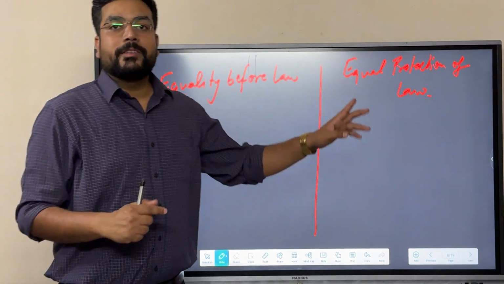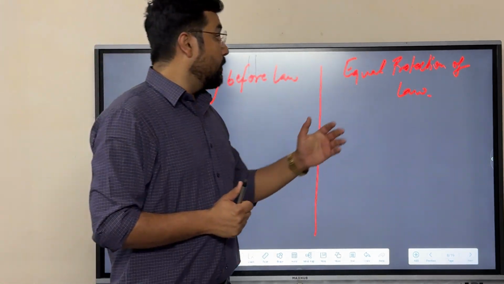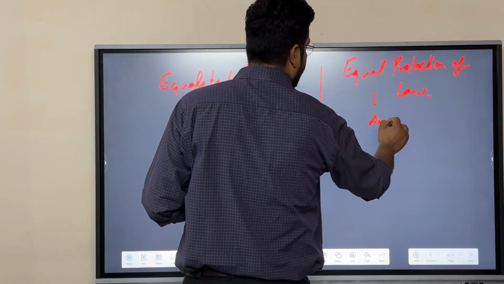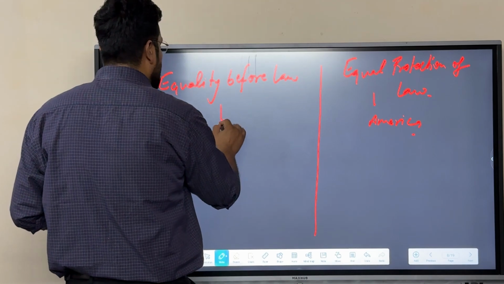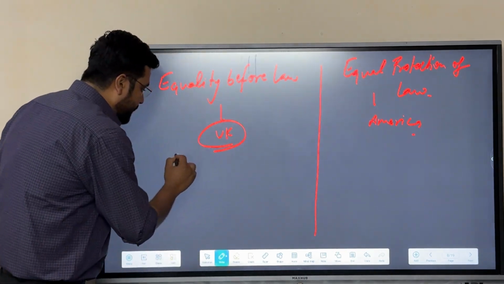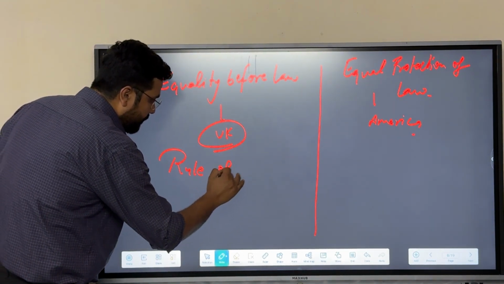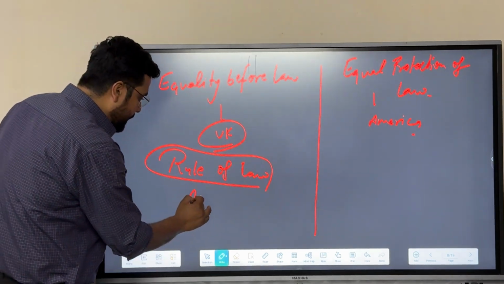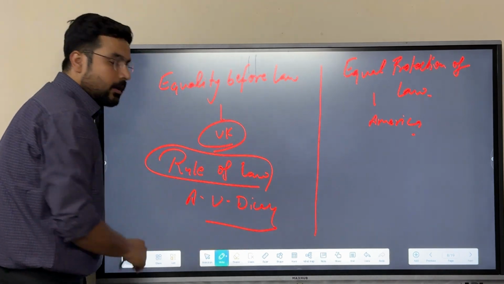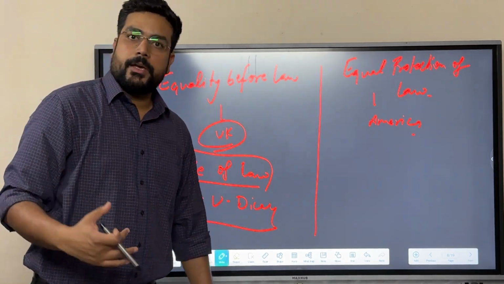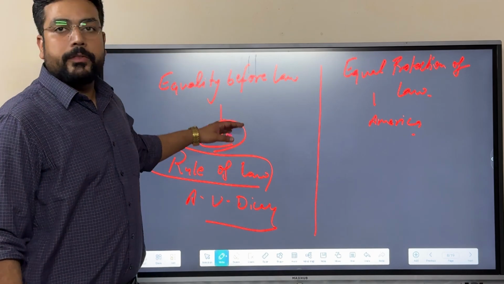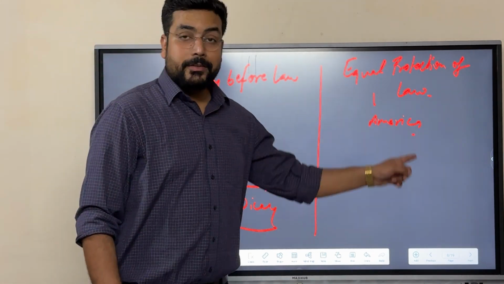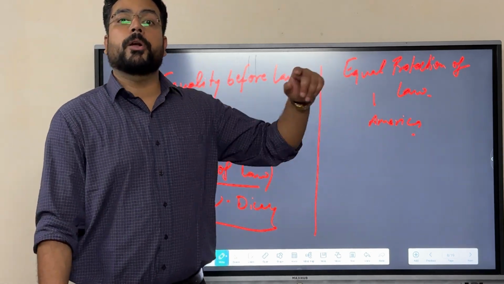That's why the new concept of equal protection of law was introduced, and this concept has been taken from America. This one is the concept of the UK, United Kingdom. There is a book called Rule of Law by A.B. Dicey, who was a politician and thinker. In this Rule of Law, the concept of equality before law was taken from the UK, while the modern concept is equal protection of law.